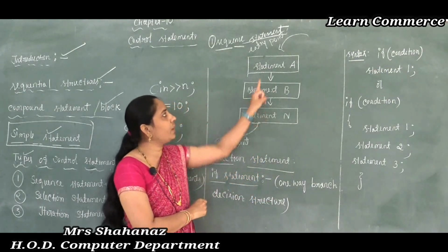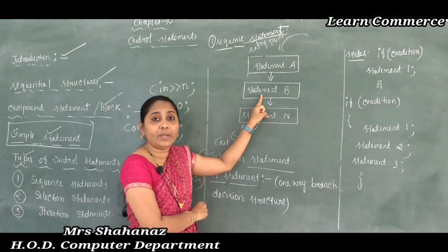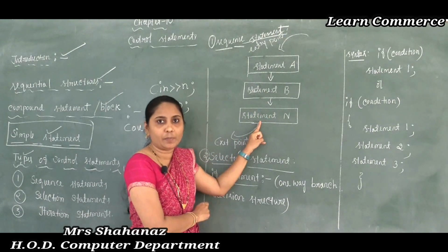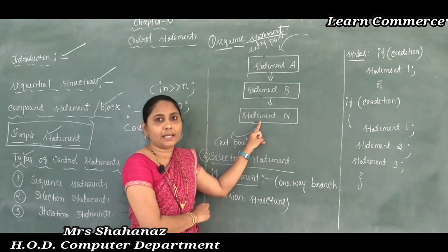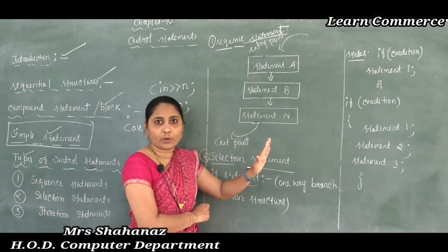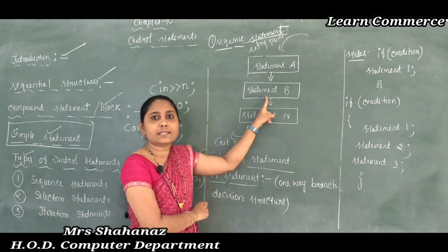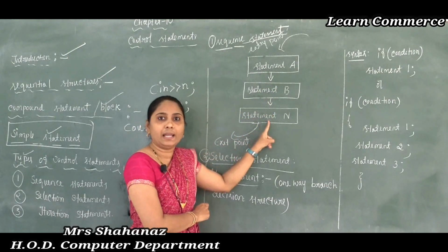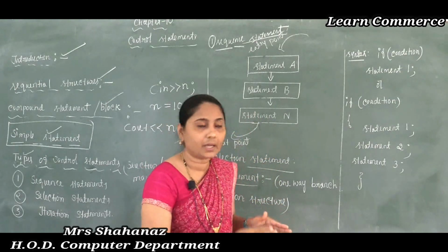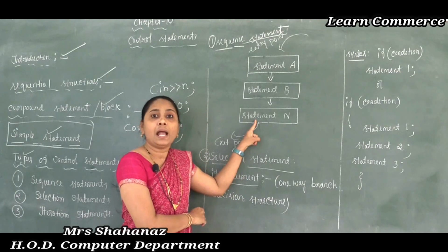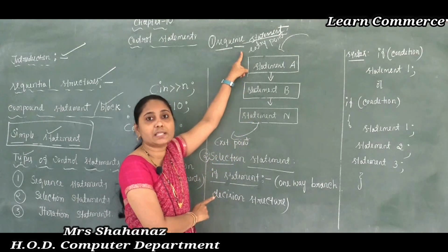So in this example, first statement A is executed first, then statement B is executed, and the process continues until statement N is executed. Because it does not execute B or N directly; first of all, statement A is going to execute, then statement B is executed, and the process continues one after another until the last statement is executed. And there is always only one entry point into the structure.